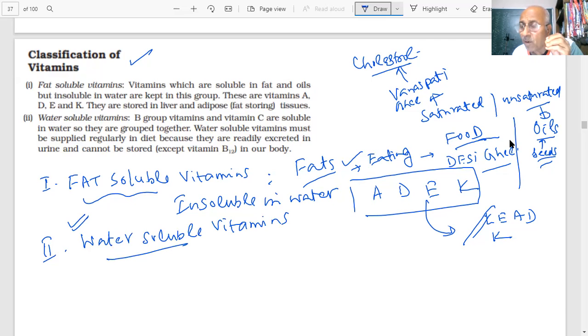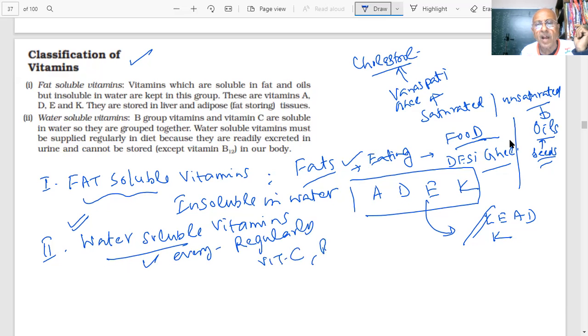We don't need excess also, because in excess they will create problems. But water soluble ones dissolve in water and go from the body. So they must be consumed every day. Regularly means regularly. I am talking of vitamin C, students, and B12 and others.